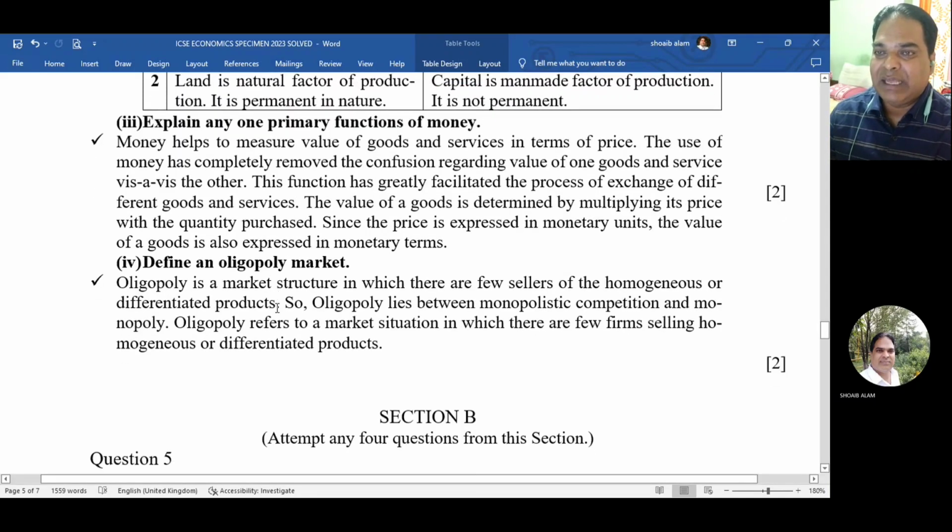Okay, then next one, define an oligopoly market. Oligopoly is a market structure in which there are few sellers of a homogeneous or differentiated products. So oligopoly lies between monopolistic competition and monopoly. Oligopoly refers to a market situation in which there are few firms selling homogeneous or differentiated product.